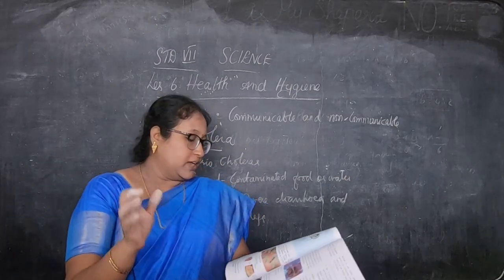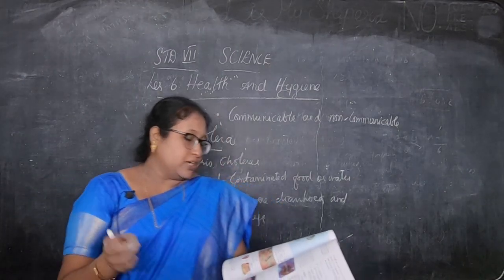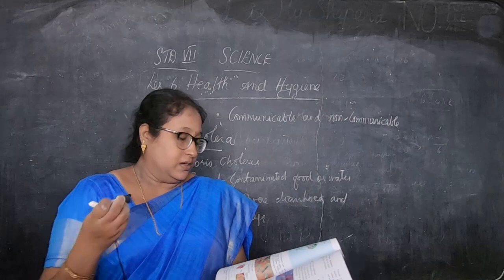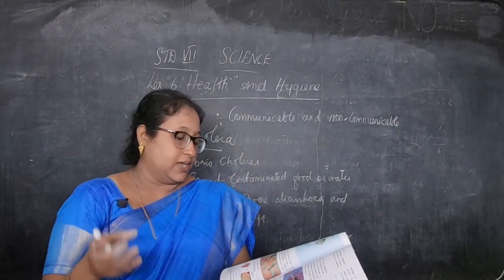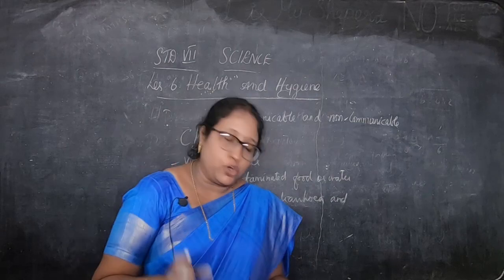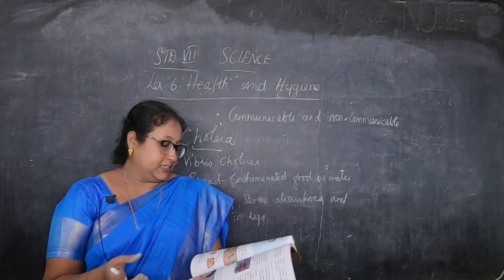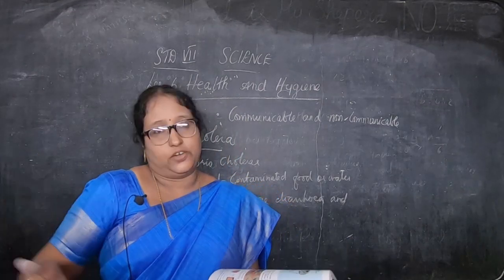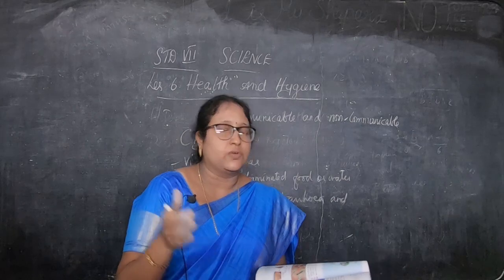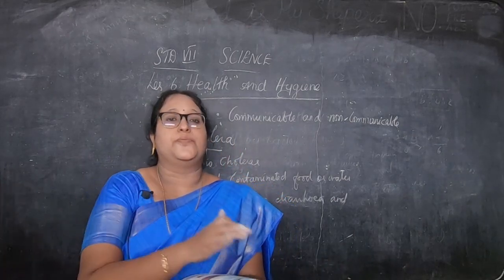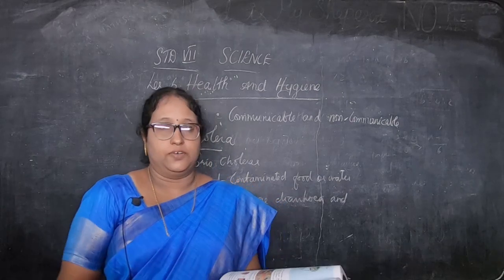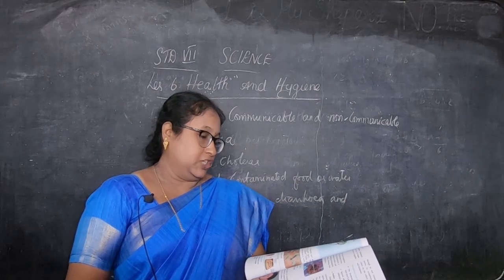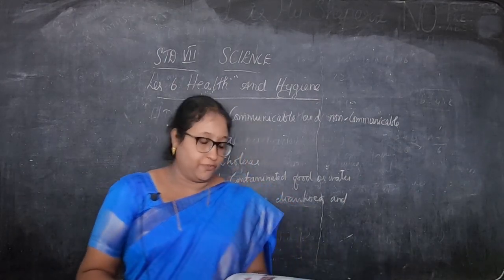Okay, children. Now, what are the prevention and treatment for cholera? Good hygienic practice like washing hands before eating. Then avoid eating uncovered food from street vendors. Street vendors means those who sell in the street. Their food is uncovered, so you have to avoid it to prevent cholera. Then drinking boiled water. Then getting vaccination against cholera. These are the prevention and treatment for cholera.